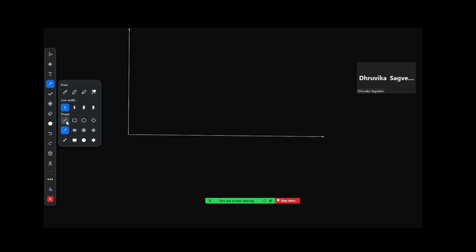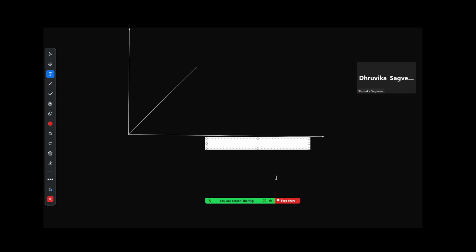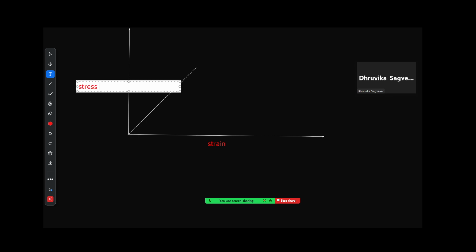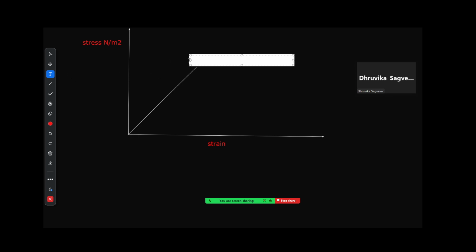So till a certain amount of stress, we get a straight line. On the bottom we are plotting strain, which doesn't have a unit. On the y-axis we are writing stress, which is measured in Newton per meter square. Now till this point, what is happening? Our stress and strain are proportional. That is called the point of proportionality. So if you remove the load, the body will come back to its original shape.